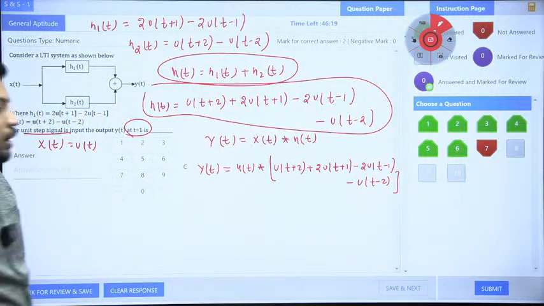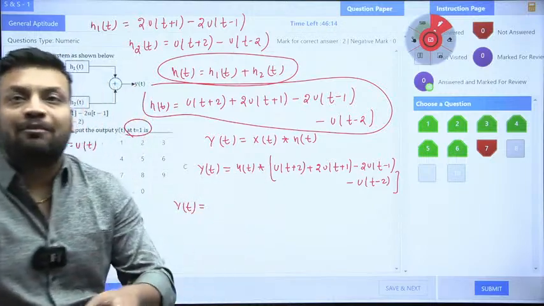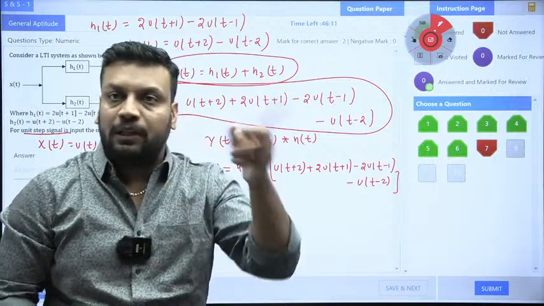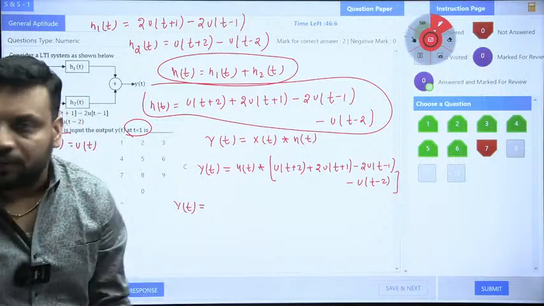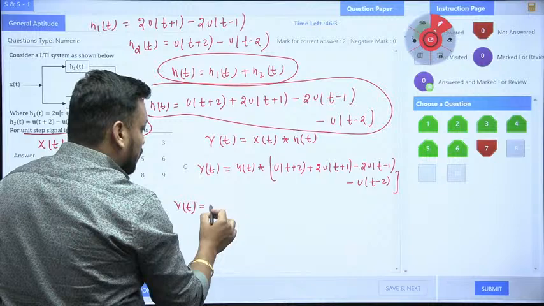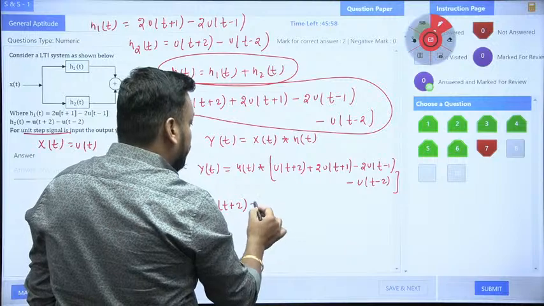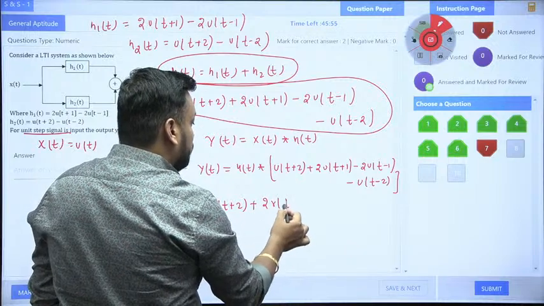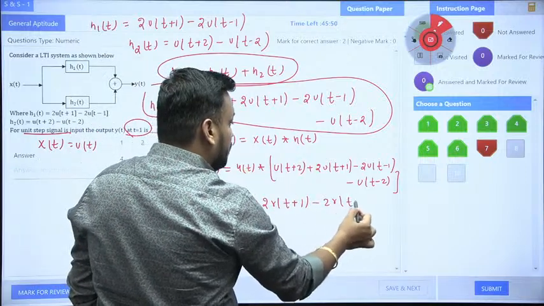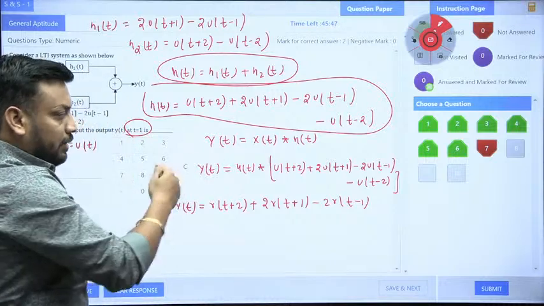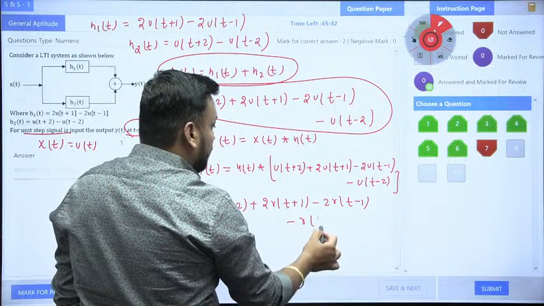Now tell me, guys, what is your y(t)? When you convolve, we know that u(t) convolved with u(t) is the ramp signal, and whatever the time shifting is, it will also be reflected. So it is r(t+2). The next: with the plus sign, it will have 2r(t+1). Then, again, u(t) convolution, so minus 2r(t-1). Because u(t) convolved is r, and whatever the shifting, it will also come. So again minus r(t-2).